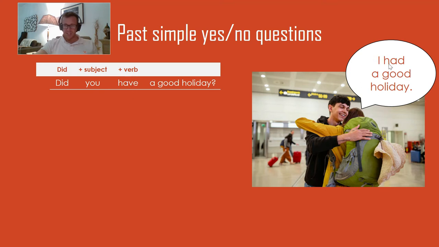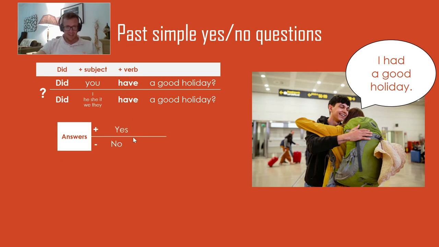Notice when she is speaking, it is I had, but for him, it's did you have. We don't use it in the past form there. The past is in did. And if we change the subject to he or we or anything, it is did he have a good holiday? The answer you give to a question like this is yes, I did. No, I didn't. This is how you answer the short question, yes or no.